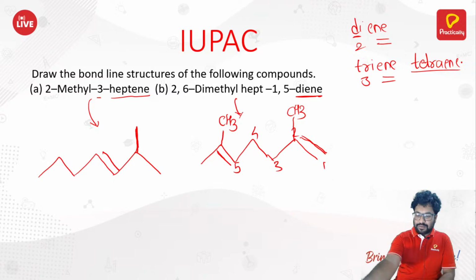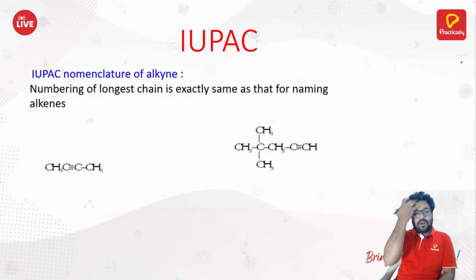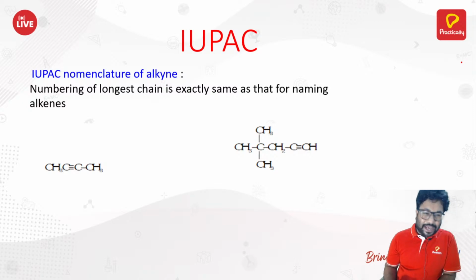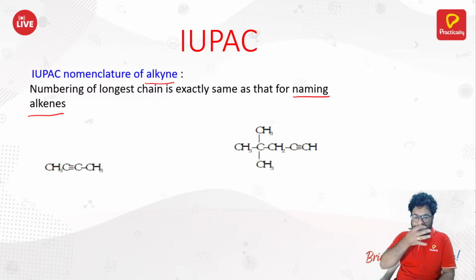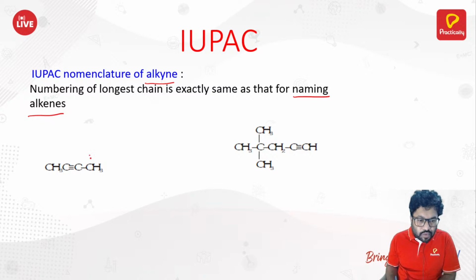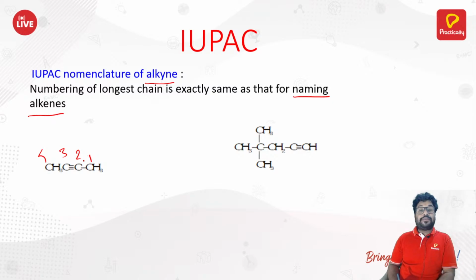Okay, so moving ahead. Now the IUPAC nomenclature of alkyne. I won't take you into much complication here. The IUPAC nomenclature of alkyne is just the same as what you followed for alkene. There is no difference. So again, let me tell you: 1, 2, 3, 4. How do you name this? The triple bond is present at the 2nd position, and how many carbon atoms are there in the longest chain? There are 4.